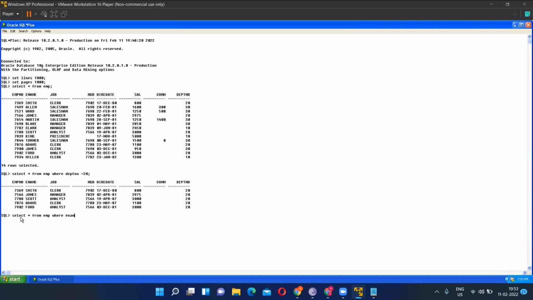E-name like 'T%'. So will it be in single quotation or not? Single quotation. Why? Because it is a string. Yes, and strings and dates are always in single quotation. So we'll get the names starting with T. Can you see? These are the employees whose name starts with T.